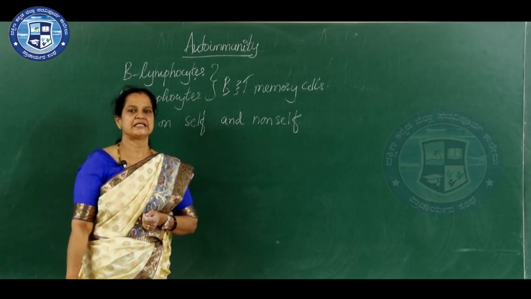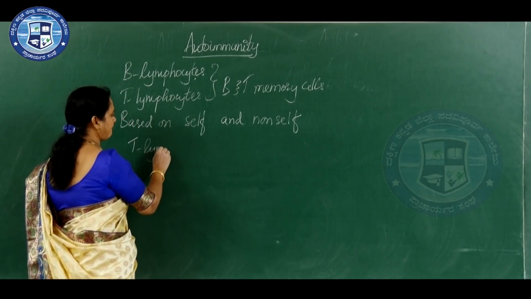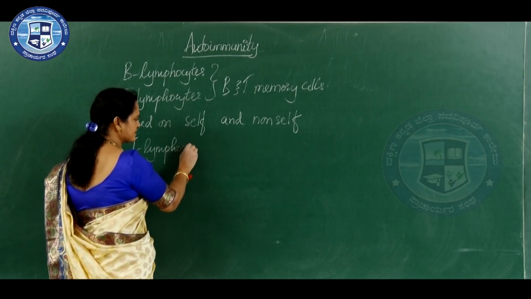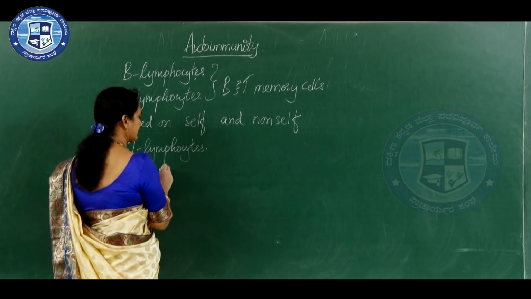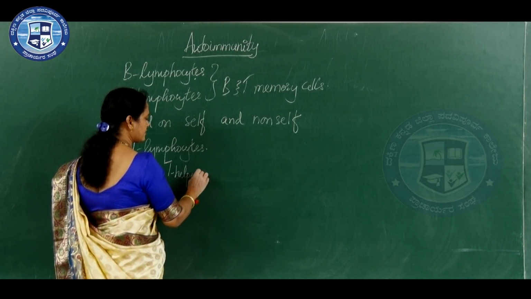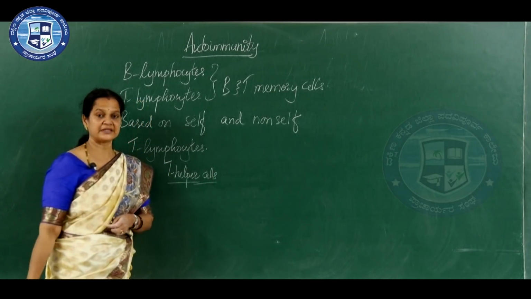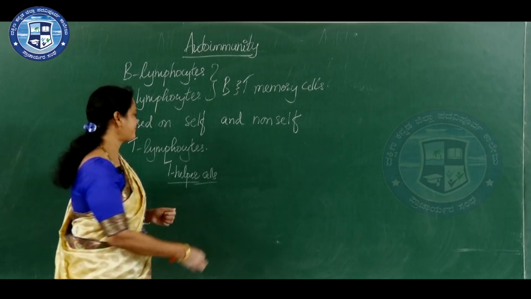Actually, the T lymphocytes, and specifically speaking it is the T helper cells, helper T cells or T helper cells.